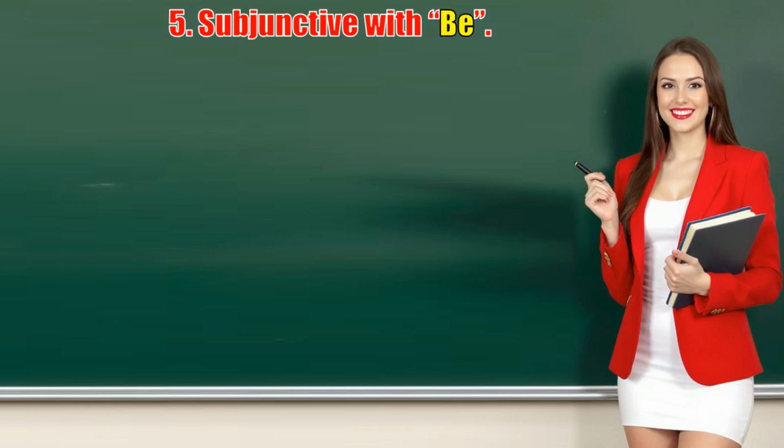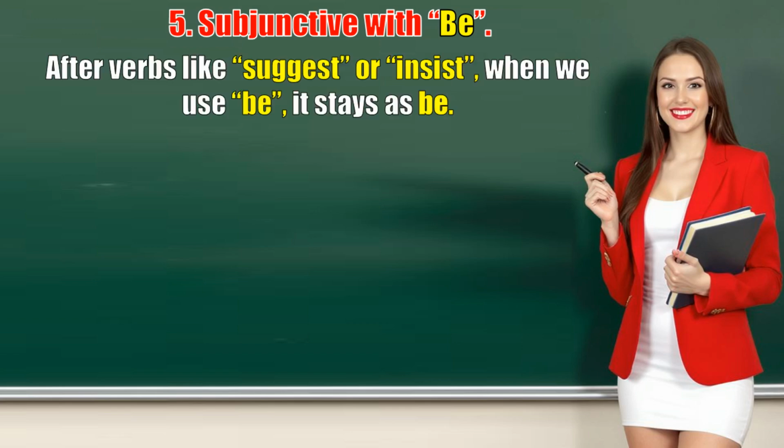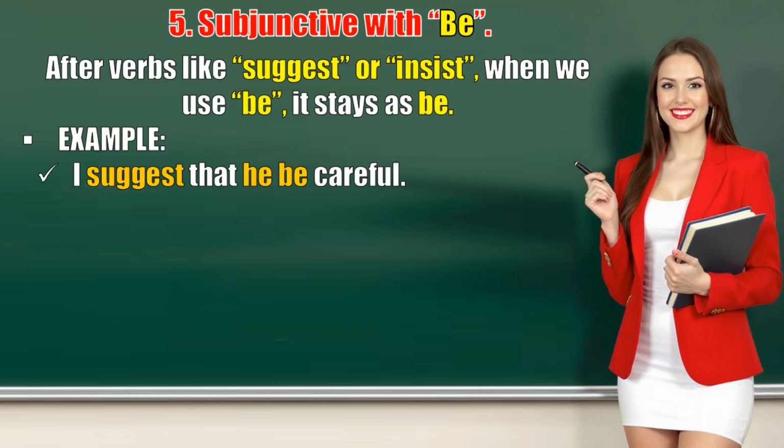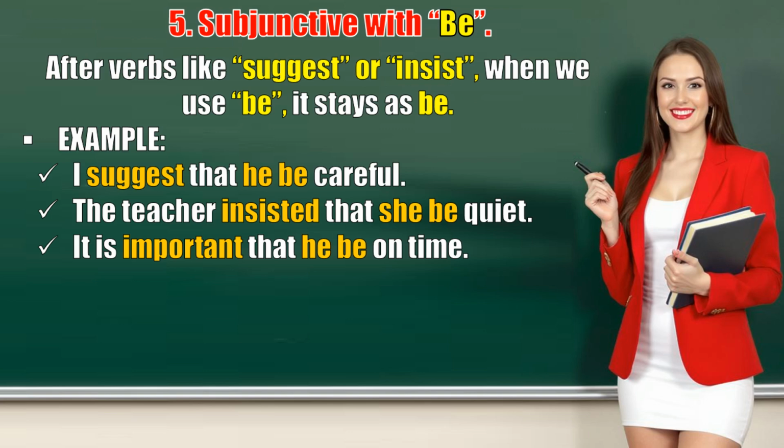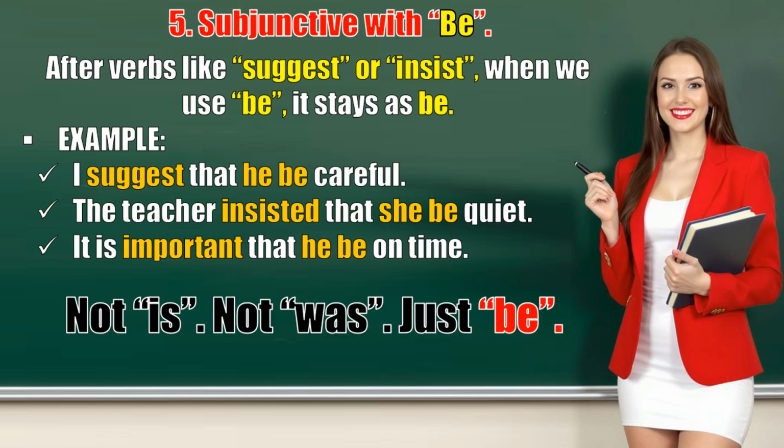5. Subjunctive with be. Now let's look at something interesting. After verbs like suggest or insist, when we use be, it stays as be. I suggest that he be careful. The teacher insisted that she be quiet. It is important that he be on time. Not is, not was, just be. It may sound strange at first, but this is correct formal English.